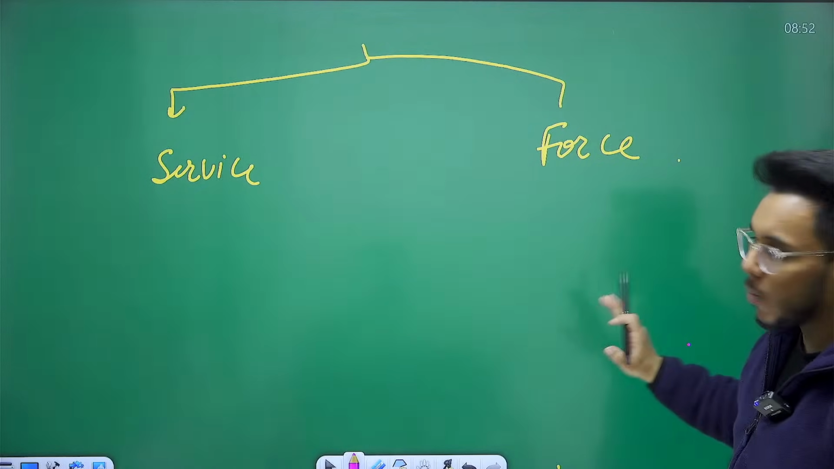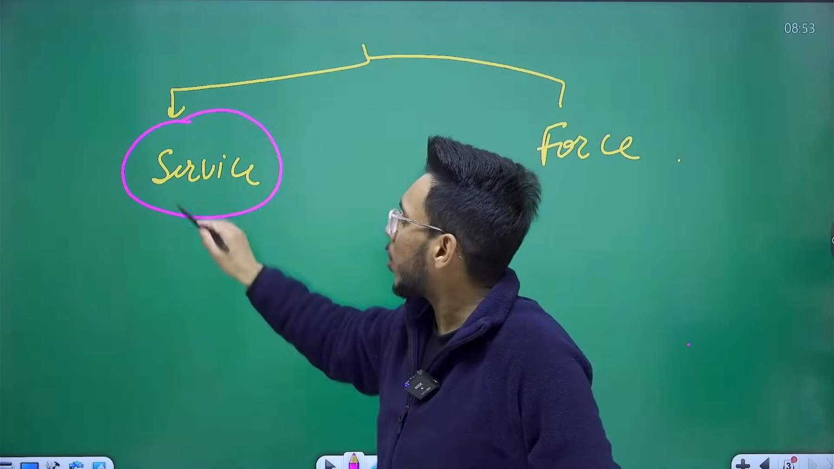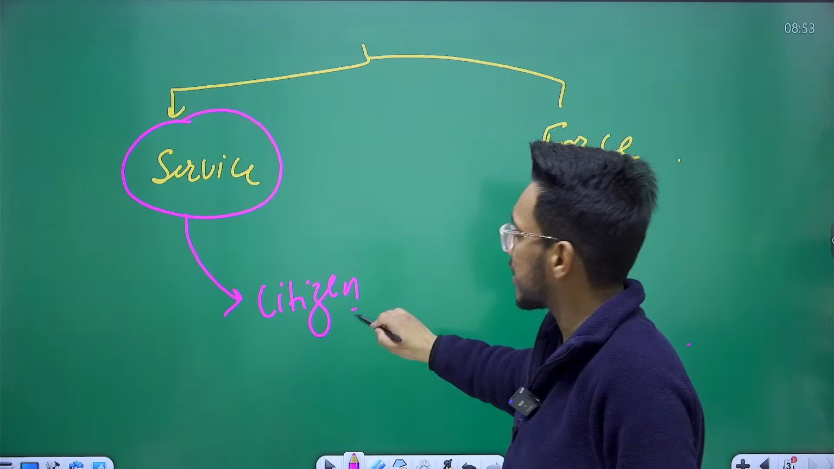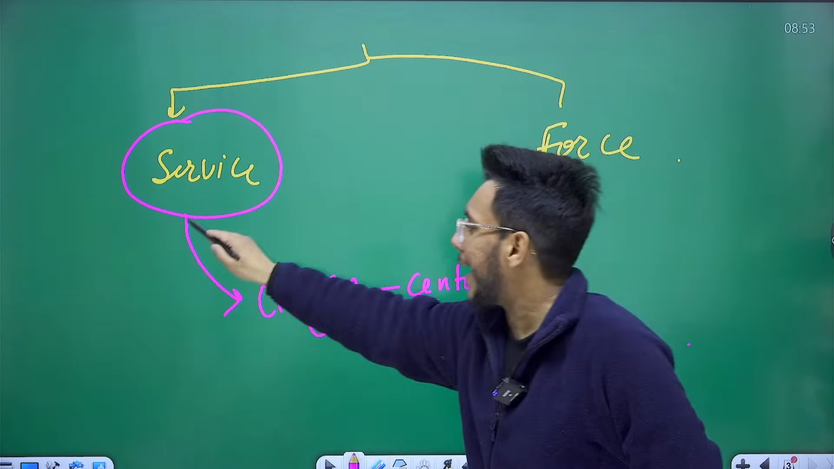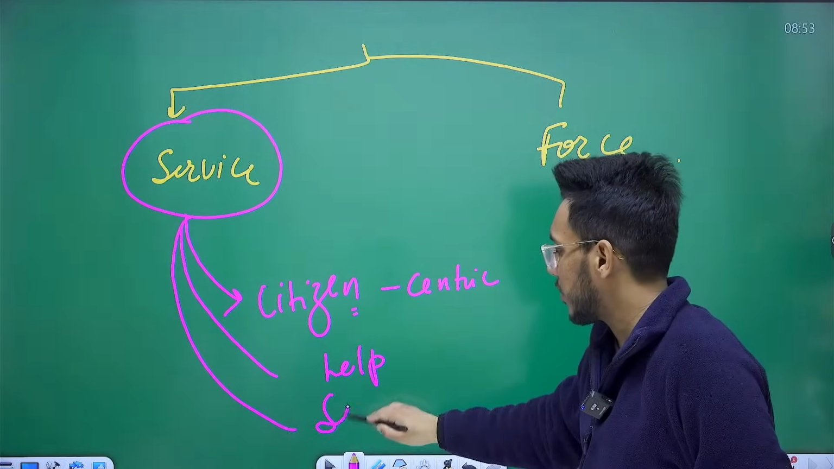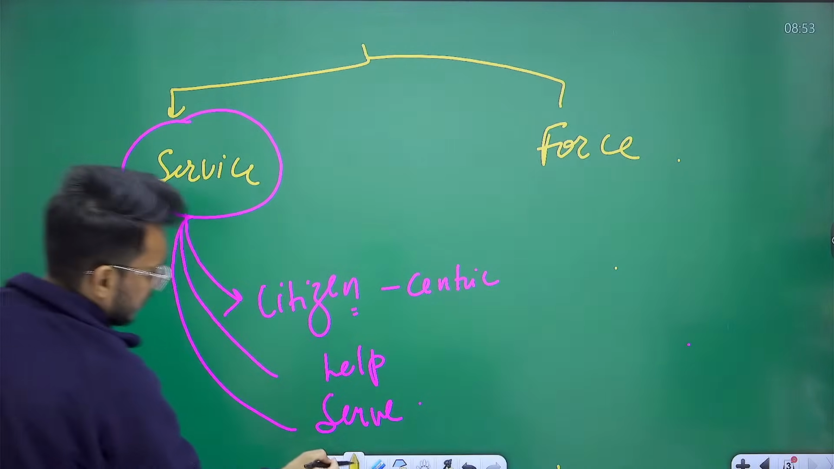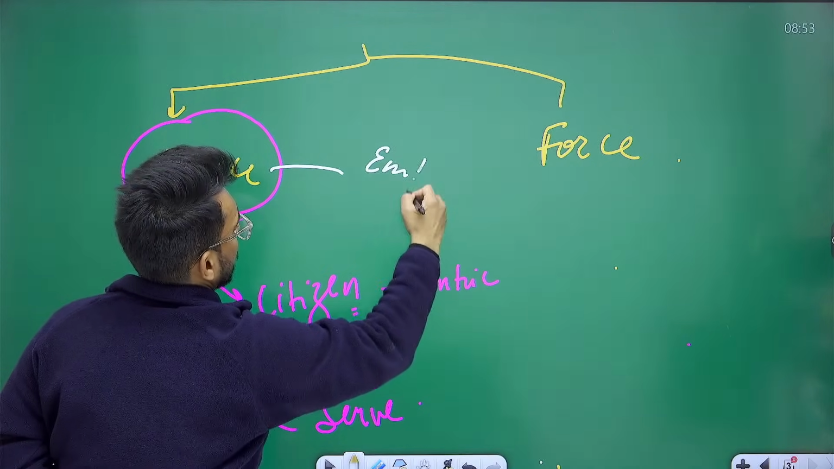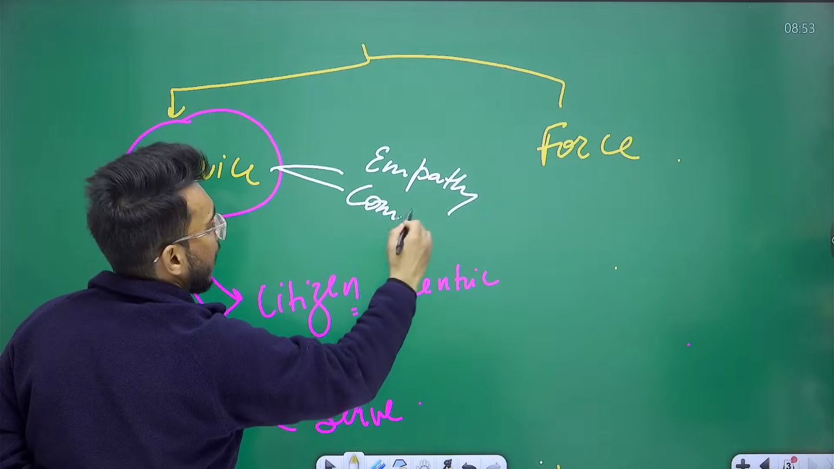Now, understand this thing. What is it to establish police as a service? It means it will be oriented towards citizen centricity. The notion is to help, the notion is to serve. And important values here will be empathy and compassion.